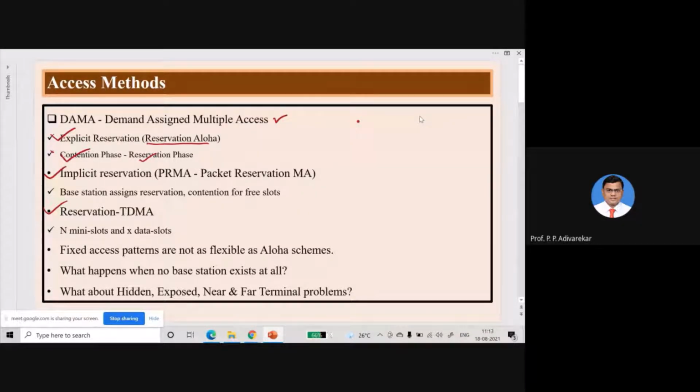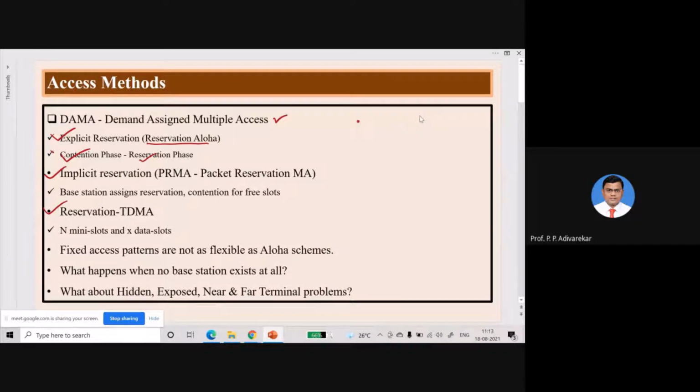Then definitely there will be a collision, and one of the users will get the chance to transmit while the other will be denied. So although collision is avoided during the transmission of the data, collision can happen during the contention phase. That is the particular problem, but it is still better than the pure or slotted ALOHA that we have seen yesterday. That is the first method.